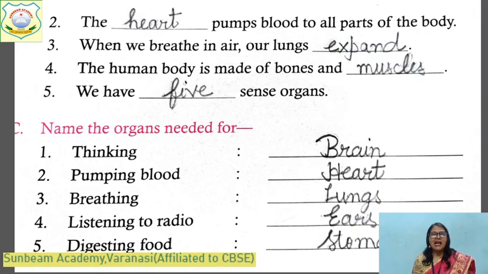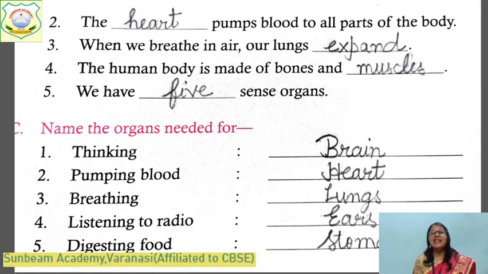Now children, I will ask some questions and you will tell me which organ is helping in these things. Thinking. We think about something. Which organ do we use? Brain. Pumping blood.